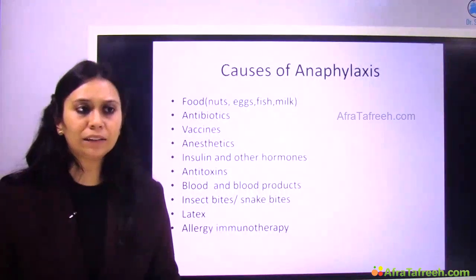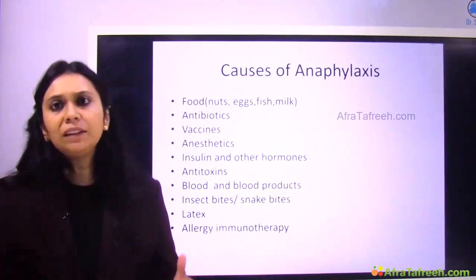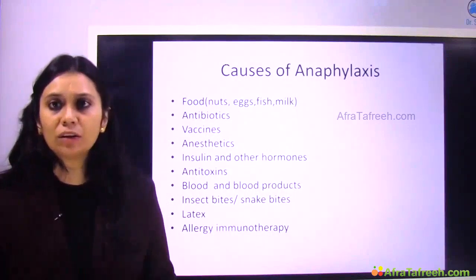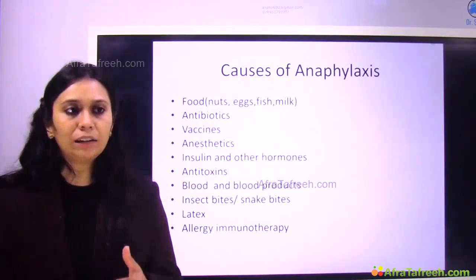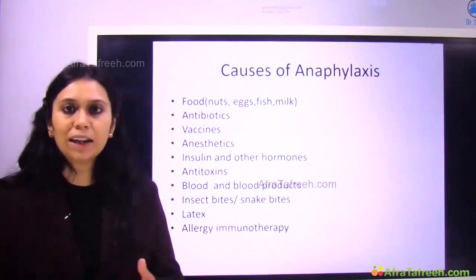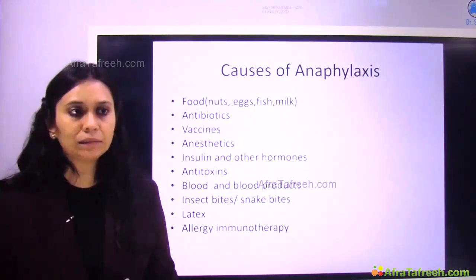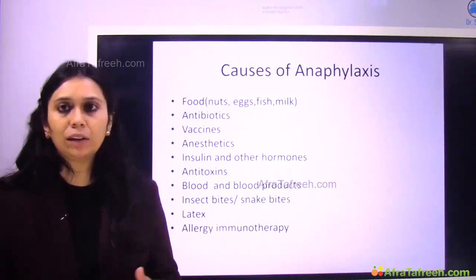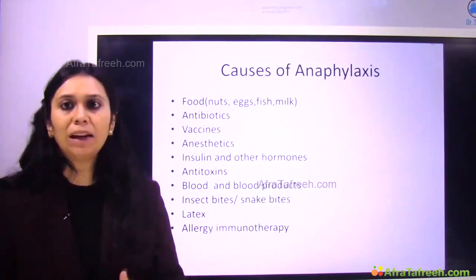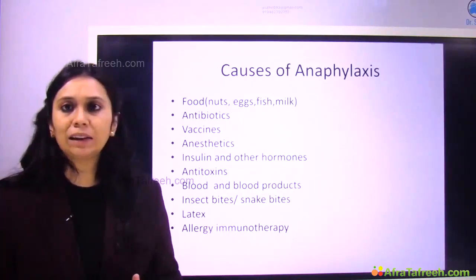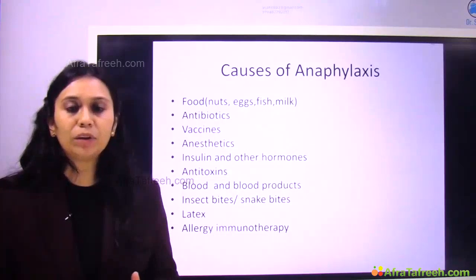Causes of anaphylaxis. There are various conditions which can cause anaphylaxis, like food, like nuts, eggs, fish, milk, antibiotics, vaccines, anesthetic agents, insulin and other hormones, antitoxins, blood and blood products, insect bites, snake bites, latex allergy, immunotherapy.